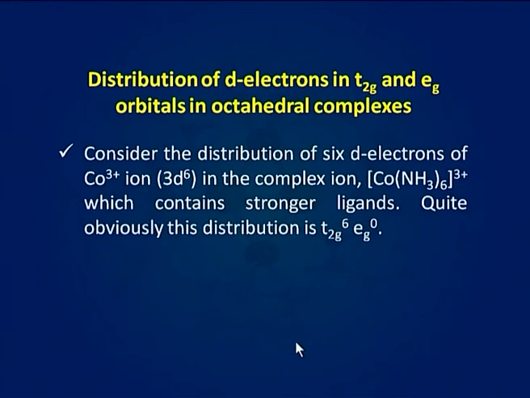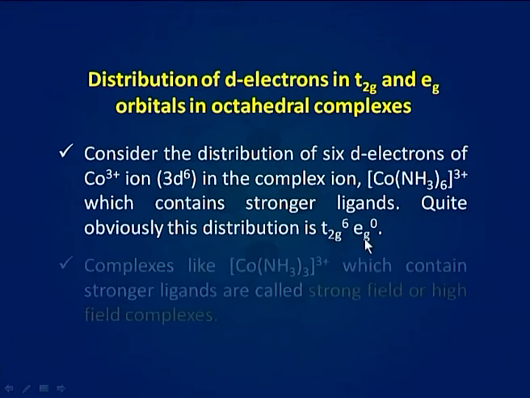Consider the distribution of 6 d electrons of the cobalt 3+ ion, which is 3d6, in the complex ion [Co(NH3)6]3+, which contains stronger ligands. Quite obviously, this distribution is t2g6 eg0.